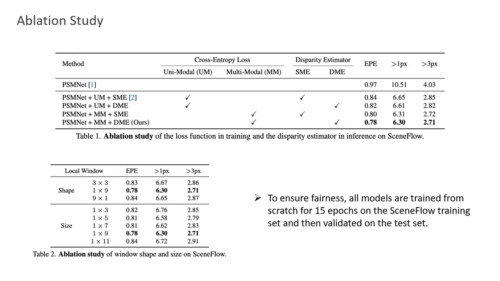We perform ablations on the Scene Flow dataset. The original PSMNet trained with smooth L1 loss is taken as the baseline for comparison. To ensure fairness, all models are trained from scratch for 15 epochs on the training set and then validated on the test set. We verify the effectiveness of our proposed multimodal modeling and disparity estimator, and search for the optimal local window size.